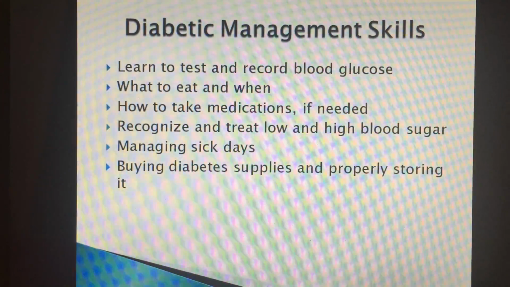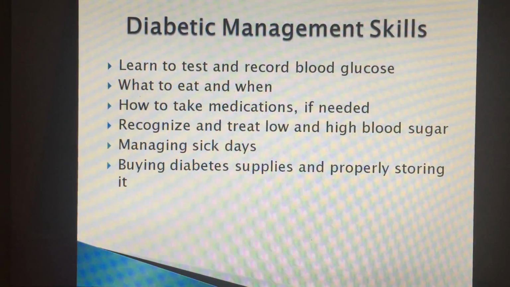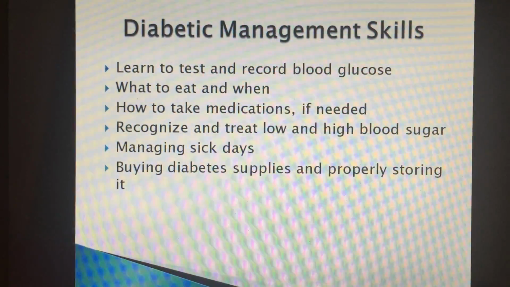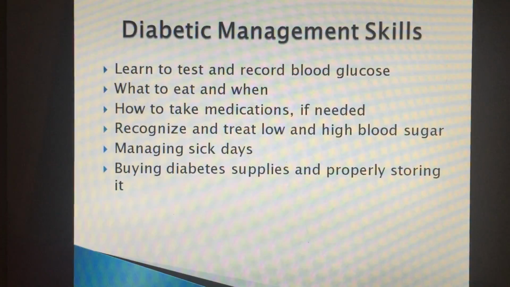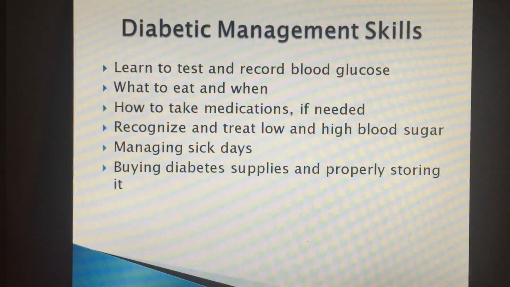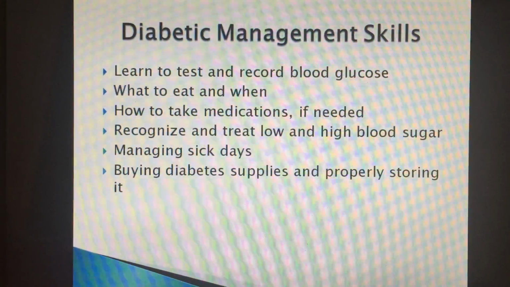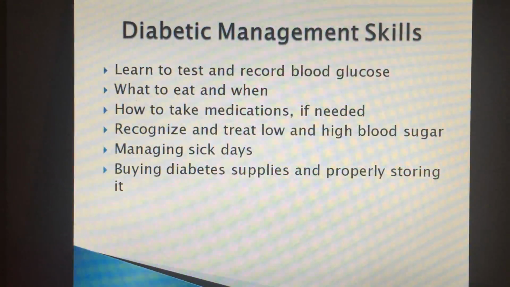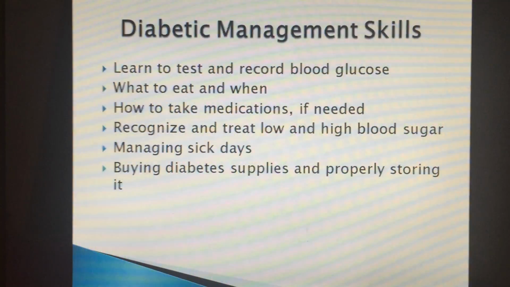Diabetic management skills often include learning how to test and record blood glucose levels, what to eat and when to eat it, how to take medications, of course, if needed, recognizing and treating low and high blood sugar levels, managing sick days, buying diabetes supplies, and properly storing them.